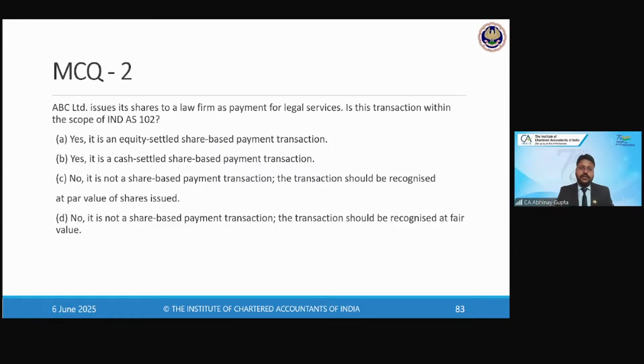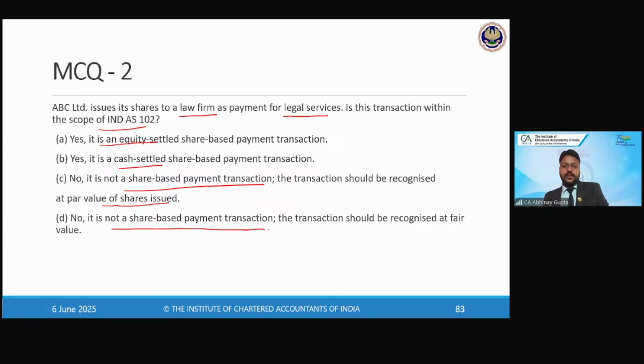Next, ABC Limited issues its shares to a law firm as the payment for the legal service. Is the transaction within the scope of Ind AS 102? Option A: Yes, it is equity settled. Option B: Yes, it is cash settled. Option C: No, it is not a share-based payment transaction, and the transaction should be recognized at par value of the share issued. Option D: No, it is not a share-based payment transaction, and the transaction should be recognized at the fair value. What do you think?